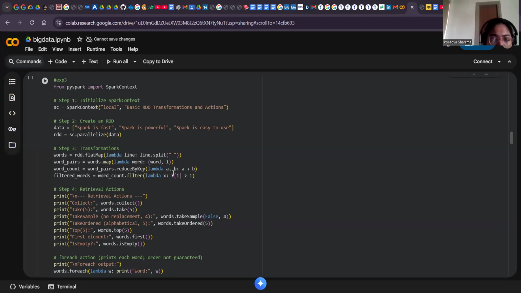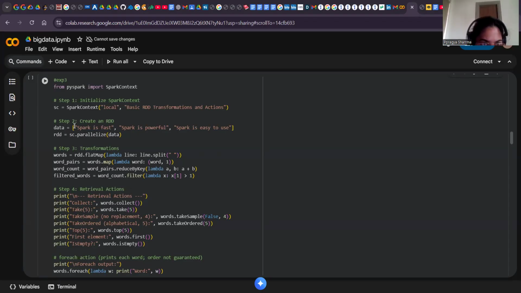From PySpark import SparkContext means we are importing SparkContext and creating a SparkContext called sc. SparkContext is the entry point to Spark. It connects your program to the Spark runtime. So local runs Spark locally on your machine. In a cluster, you would pass a different master like YARN or Spark. Always we have to stop the context at the end, where we have mentioned sc.stop.